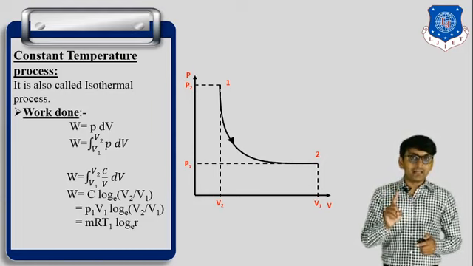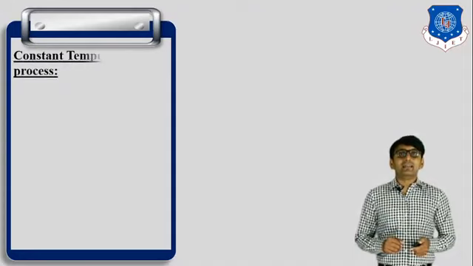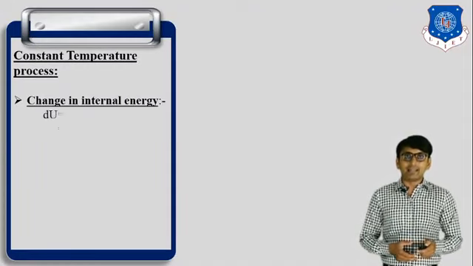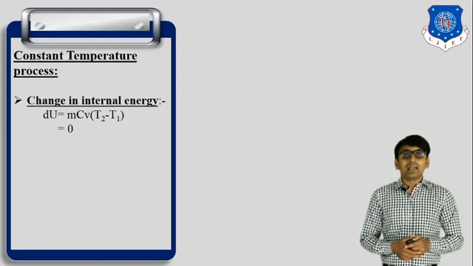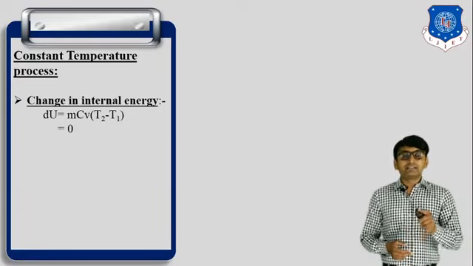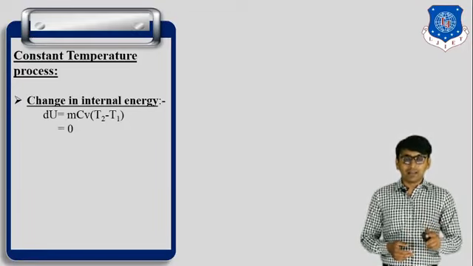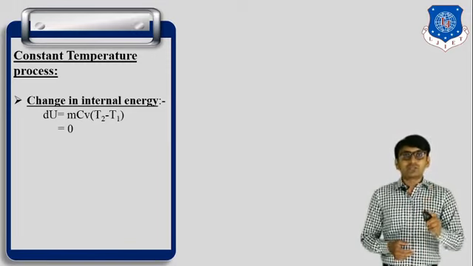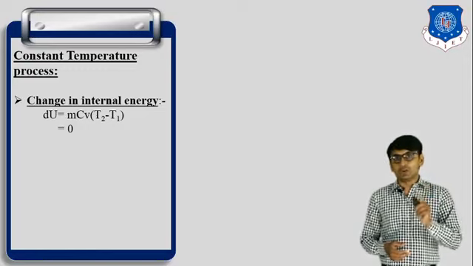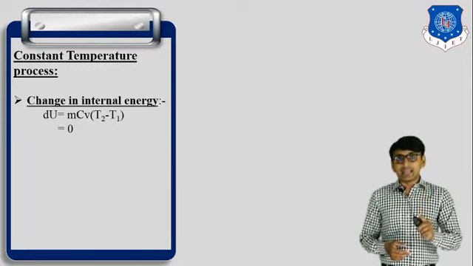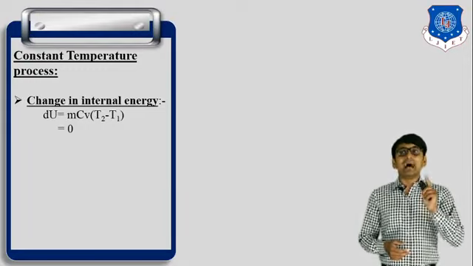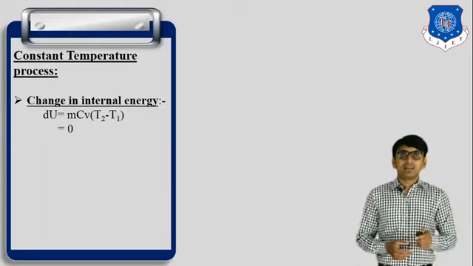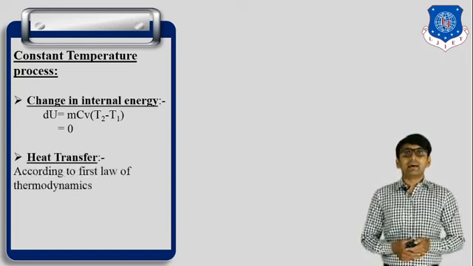r means compression ratio. Then second one, that is change in internal energy. It is denoted by dU, and it is equal to mCv (T2 minus T1). But in this process temperature remains constant, so dU is equal to 0. So the change in internal energy in an isothermal process is equal to 0. Then next one, heat transfer.